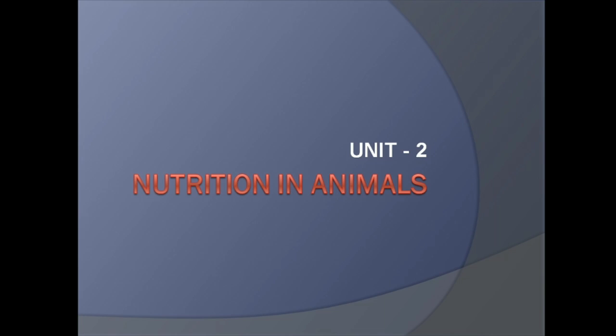So, today we are going to start a very interesting chapter, chapter number 2, nutrition in animals of class 7 science. In the previous chapter, we studied nutrition in plants.